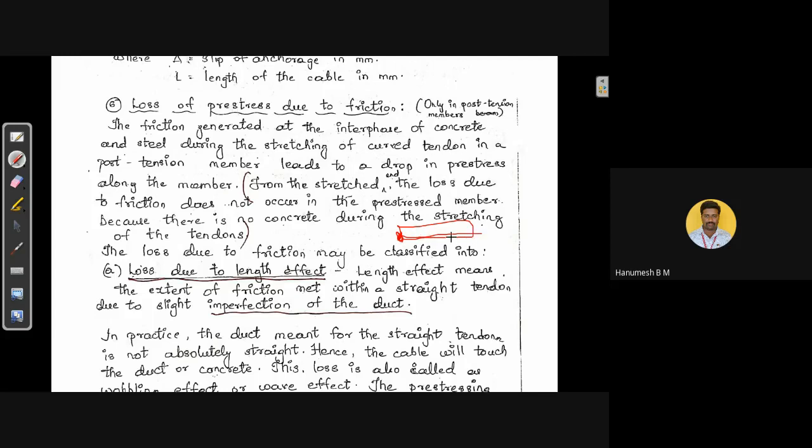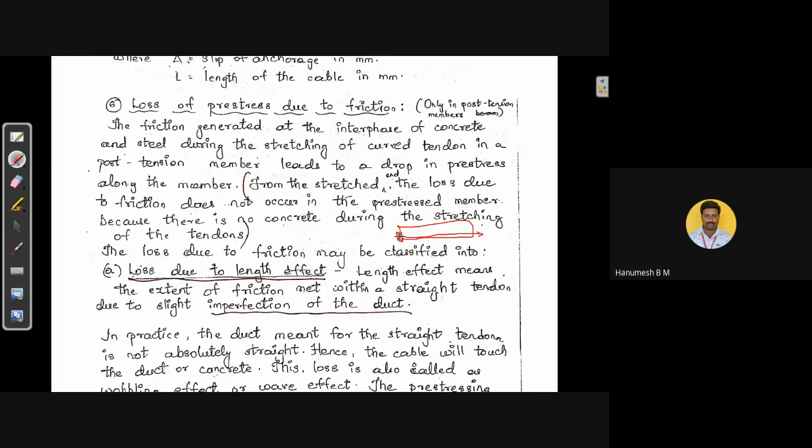Here, at one end we are going to fix the cable. During the tensioning operation, usually one end will be the fixed one, and at the other end we are going to do the jacking operation. Means tensioning is done only at one end. One end will be fixed and tensioning will be done only at the other end. What happens here, the stresses will vary.